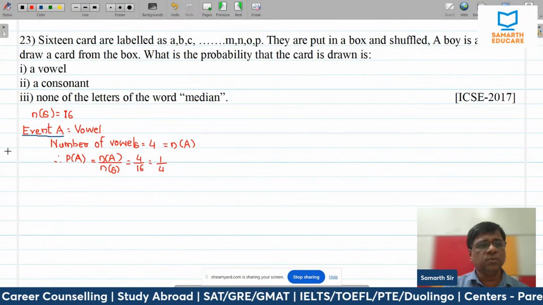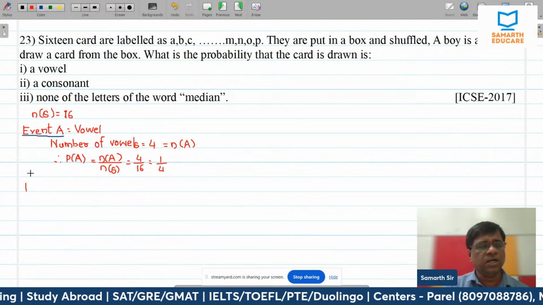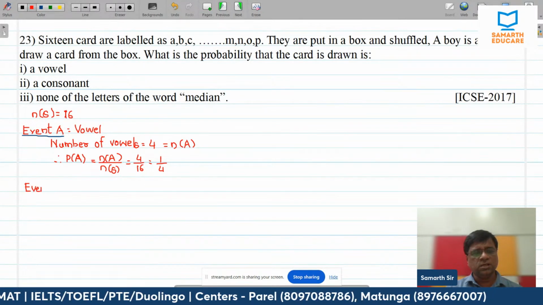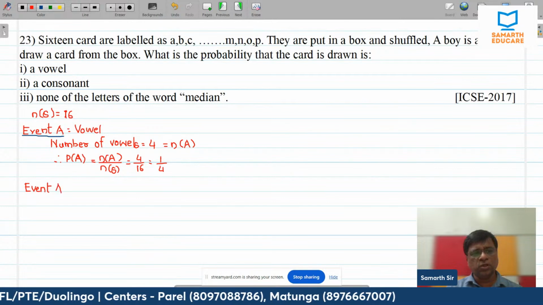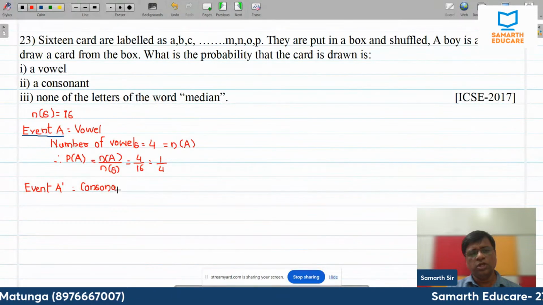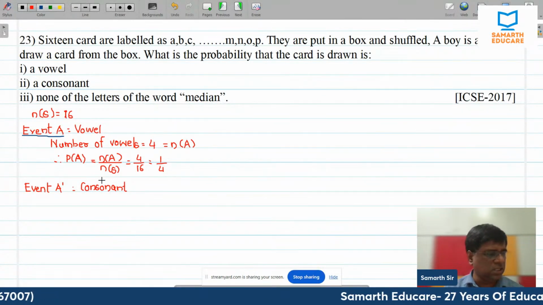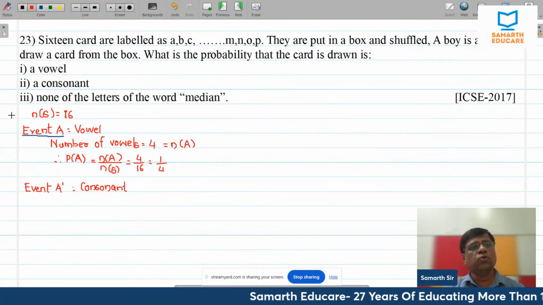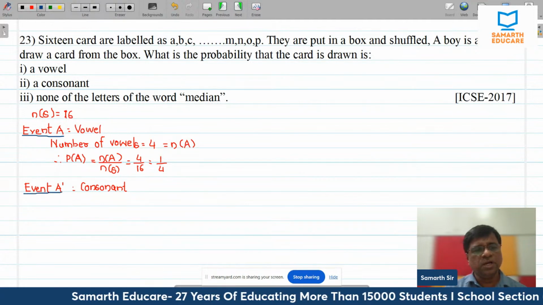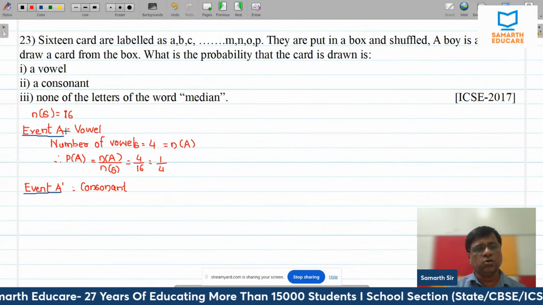Now, a very, very interesting part. The next part is asking for consonant. So, out of 16, if we leave out the vowels, what is the consonant part? The consonant part means that is a complementary event. No need to find out, though you can do it, it will be 16 minus 4, right? No need to find out, because vowels and consonants are complementary events.